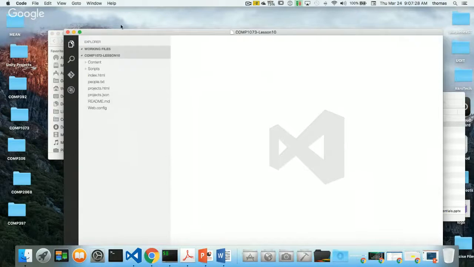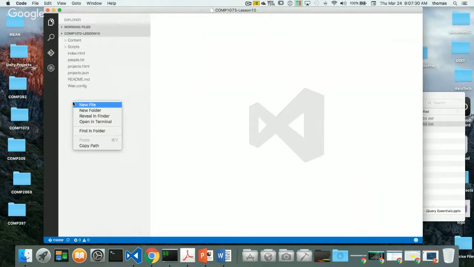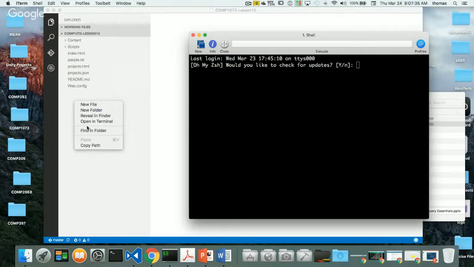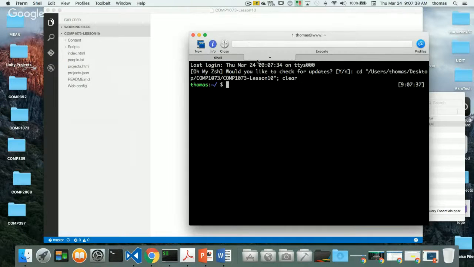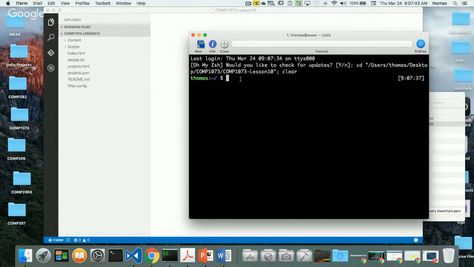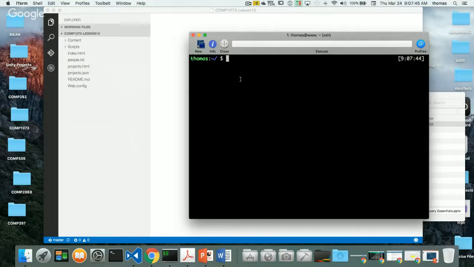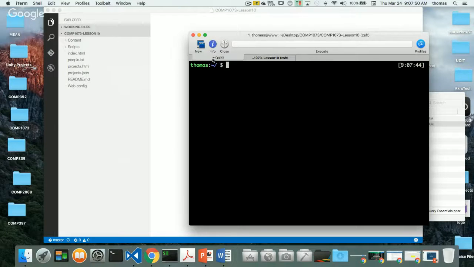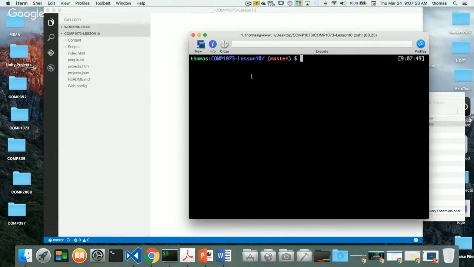Okay, so a couple of changes I have to make, because I'm also going to share this on GitHub with you guys, is I'm going to open this in a terminal window. So let's just do that. And for you, it would be on command prompt. Okay, so I'm just going to clear the window. And let's try that again. I'm going to kill this repository here. So I'm going to go rm -rf like we've done before, which removes everything, .git. So I'm going to make a new repository for the Git for this particular project.